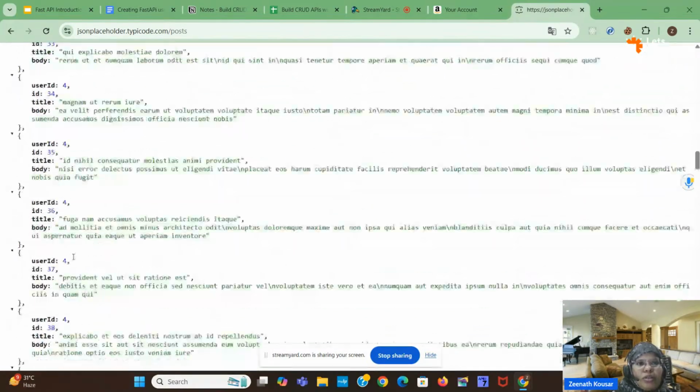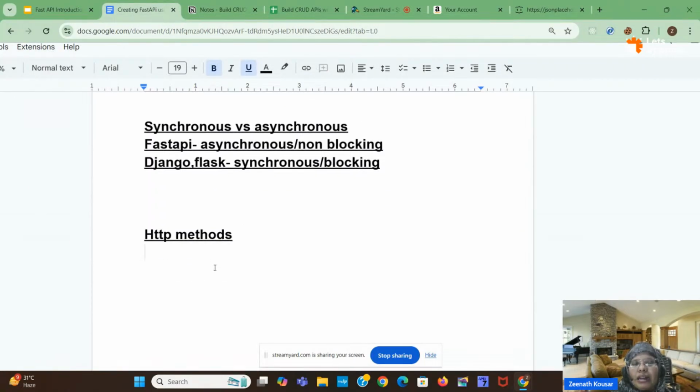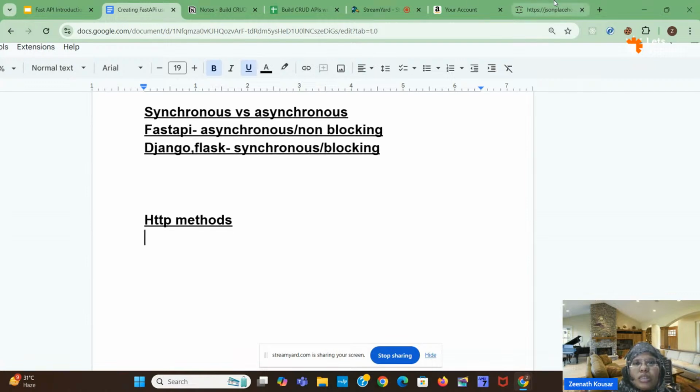Okay, so before that, first we will try to create a FastAPI step by step. Before, after creating an API with some Python dictionary, after that we will go for a database in the next day too. Okay, so what are HTTP methods?